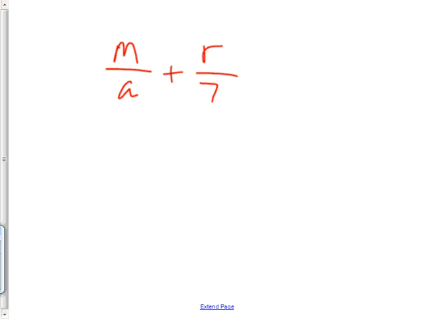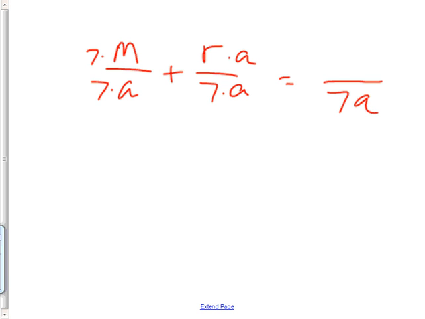All right, did you figure out that A7 or 7A would be a good denominator? Good. So then I got to get this to be a 7A, so I times by A. Now I got to get this to be a 7A, so I put a 7 there. And then they have the same denominator, so the denominator is 7A. Or A7, it doesn't matter, although technically, when you have a number, you should really put it first. So 7A is better than A7.